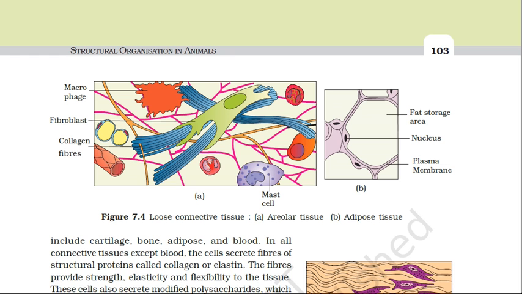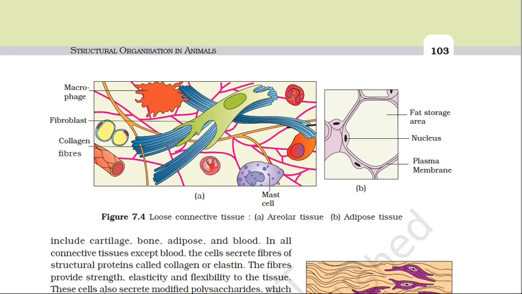Areolar tissue is present beneath the skin and serves as a support framework for epithelium. Here on the screen you can see it contains three types of cells. Fibroblasts, these cells produce and secrete fibers.